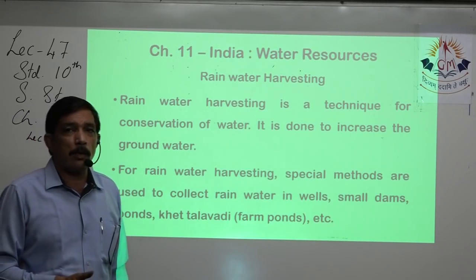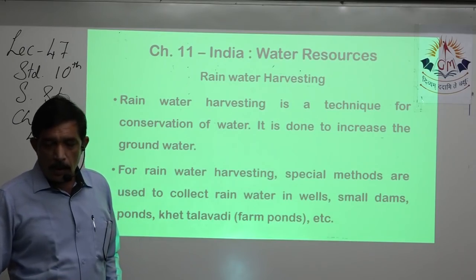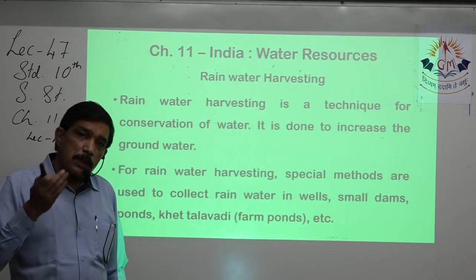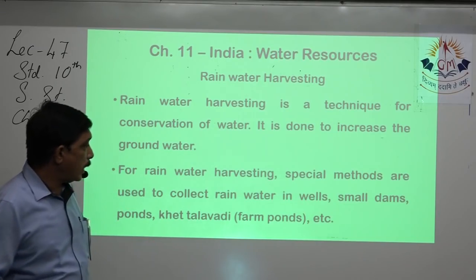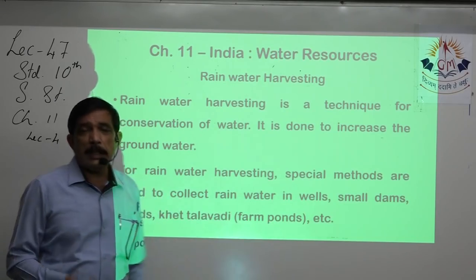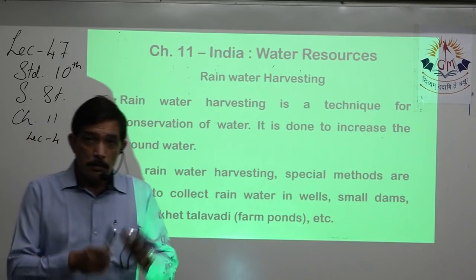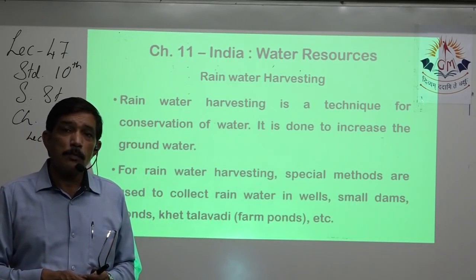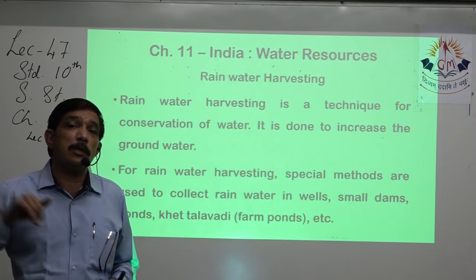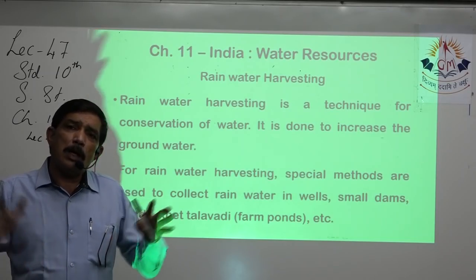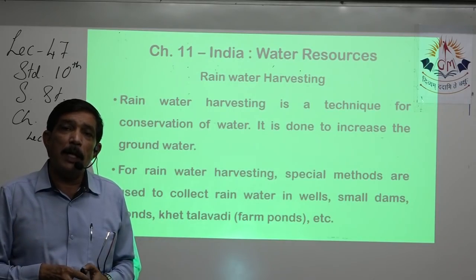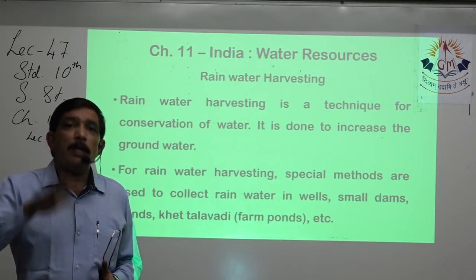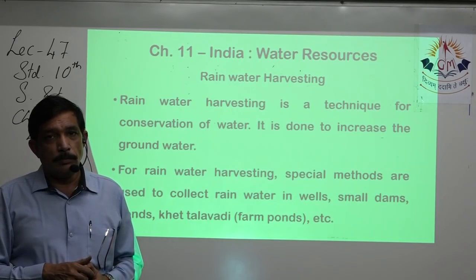Now what is khet talawdi? It's not a new concept. Khet mein chota sa talab, that is called khet talawdi, or the English for that is farm ponds. In each and every farm which is quite big, there is a small area which is usually not used. In that area a huge ditch, an artificial pond, can be made, where rainwater can be collected.